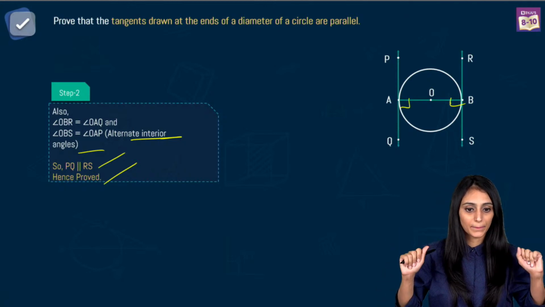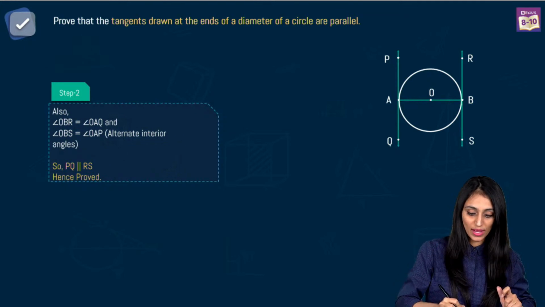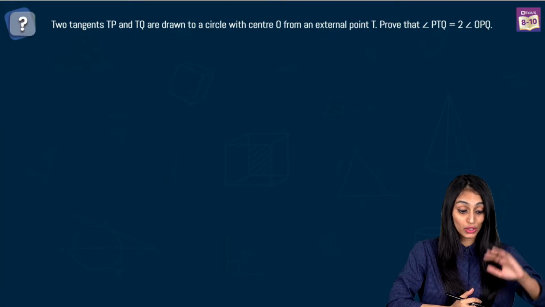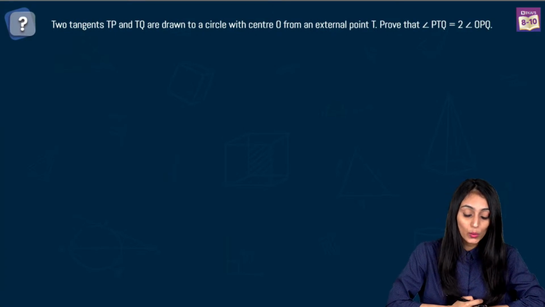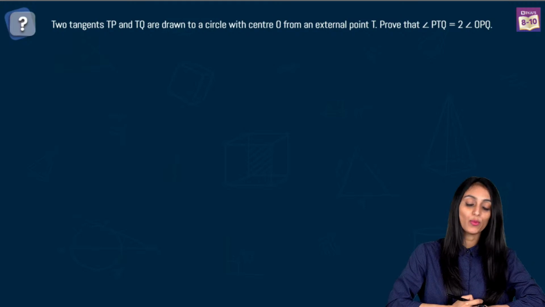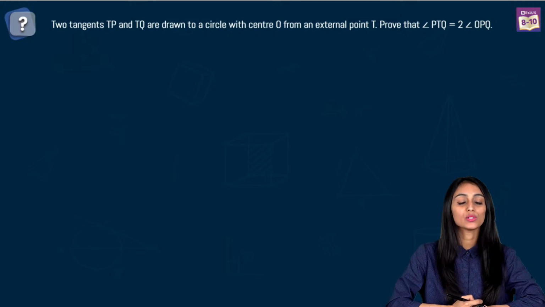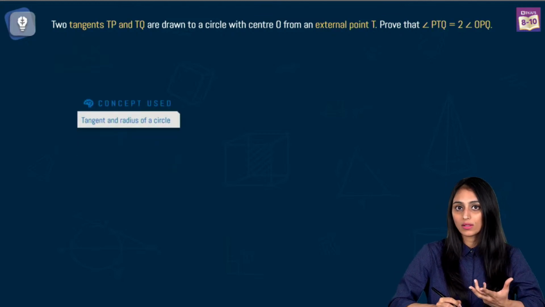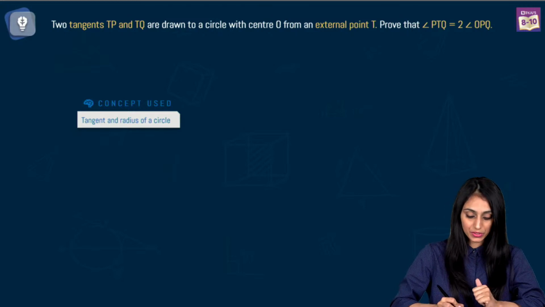Understood, right? Okay, great. Let's move ahead. Let's take a look at question number 2 now. Two tangents TP and TQ are drawn to a circle with center O from an external point T. Prove that angle PTQ is equal to twice of angle OPQ. Right? Okay. So here again the concept we are talking about is tangents and radius.